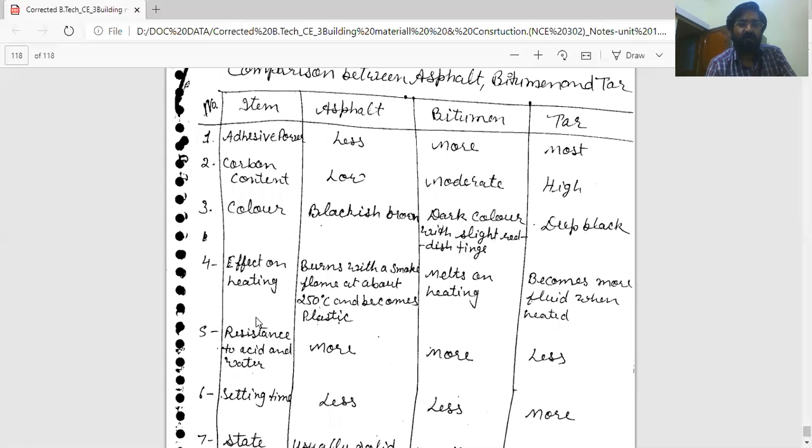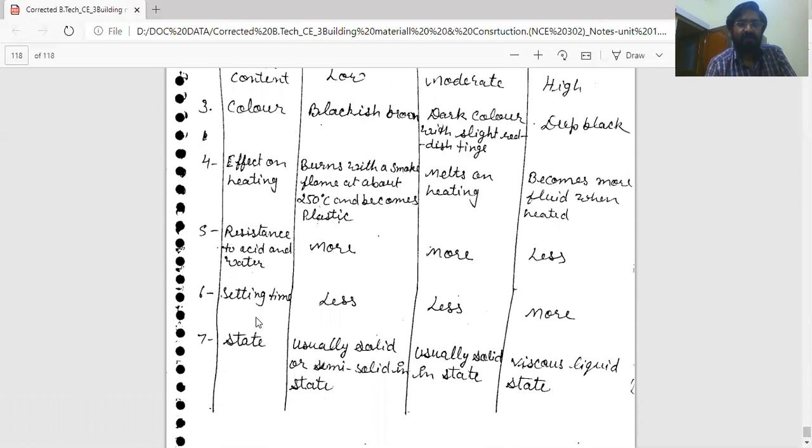Fourth, effect on heating. Asphalt burns with a smoky flame at about 250 degrees centigrade and becomes plastic. Bitumen melts on heating. Tar becomes more fluid when heated. Next point is resistance to acid and water. In asphalt, resistance is more, bitumen more, and in tar less. Sixth is setting time.